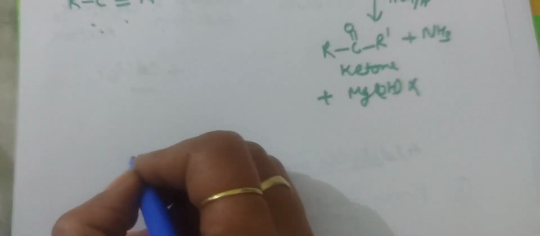The next method will be from alkenes. From alkenes, the first method is ozonolysis.